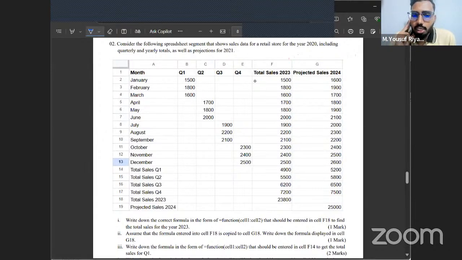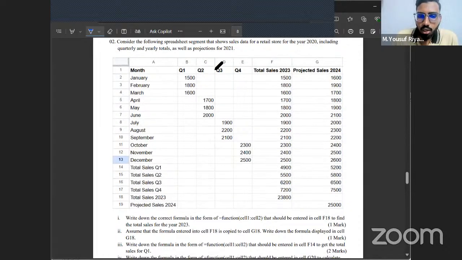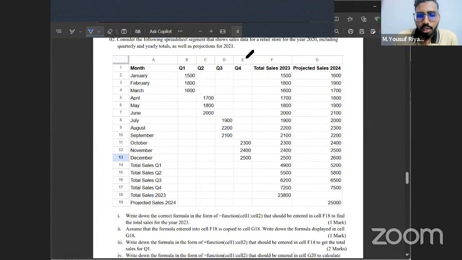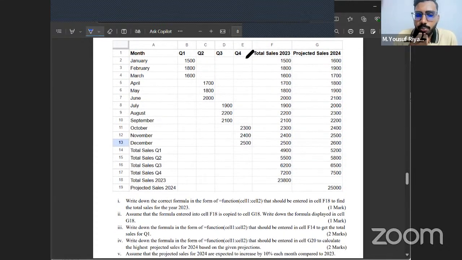Consider the following spreadsheet segment that shows sales data for a retail store for the year 2020, including quarterly and yearly totals as well as the projections for 2021. Okay, so they are saying there is a shop. A retail store means like a grocery shop. In this grocery shop, they have mentioned their total sales for January 2023, February 2023, March 2023, every month starting from January.